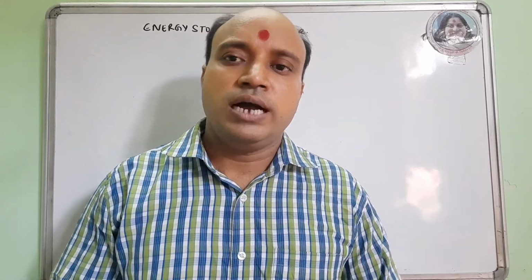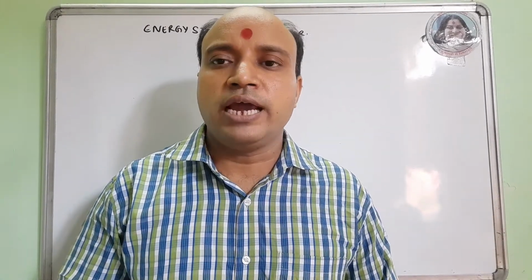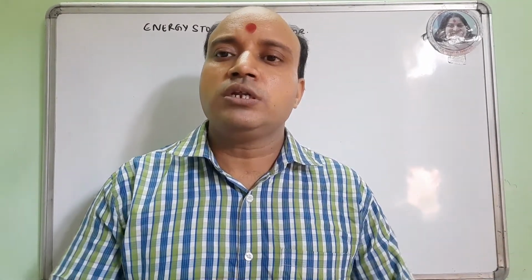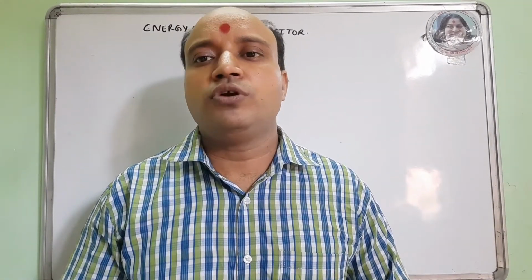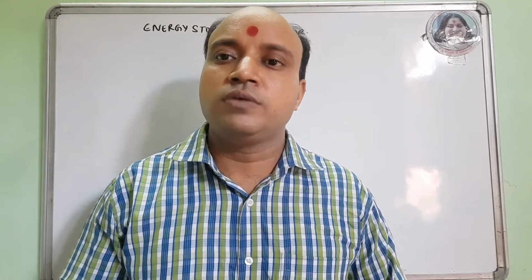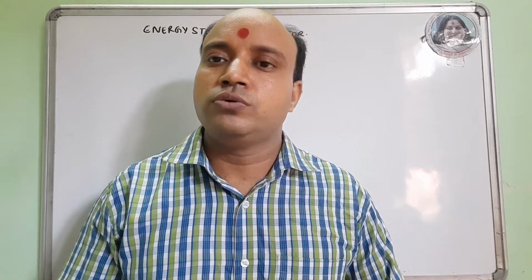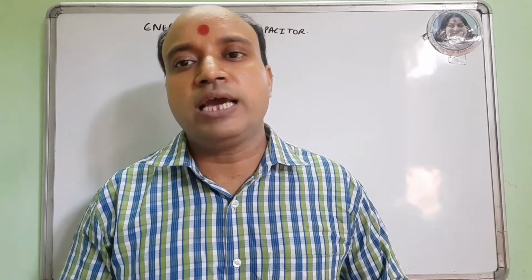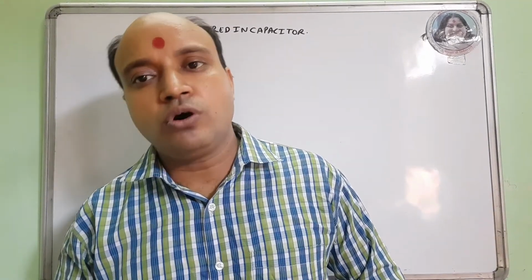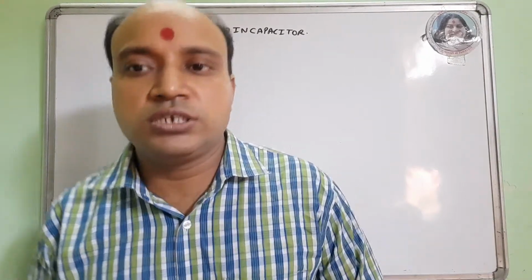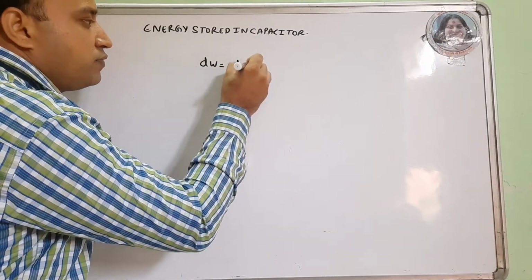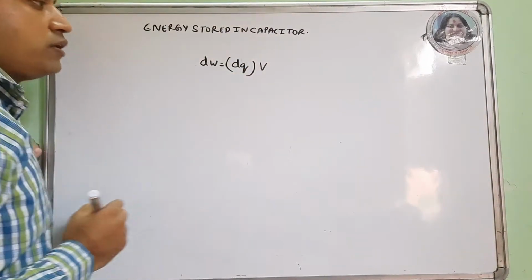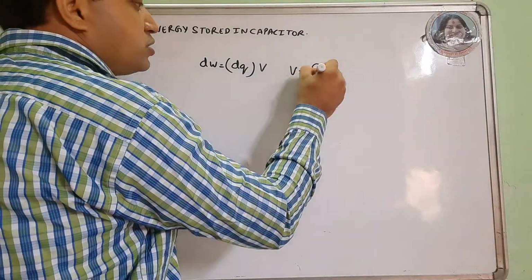Next topic is energy stored in a capacitor. I am taking the case of a parallel plate capacitor. Suppose at voltage V, the capacitor plates contain charge Q. Assuming the voltage to be constant, I further give charge dq to the plates of the capacitor. Then the work done in giving the charge dq is given by dq into V, where V is Q by C.